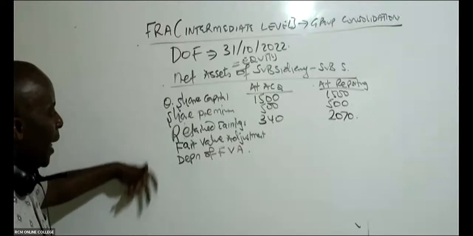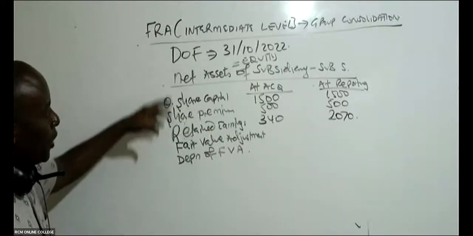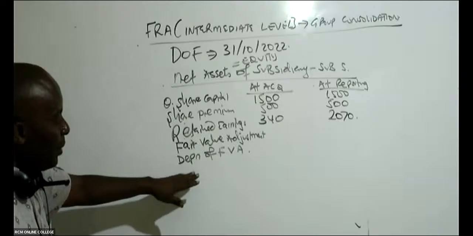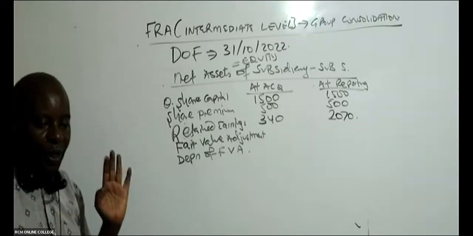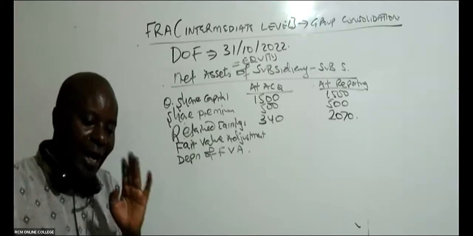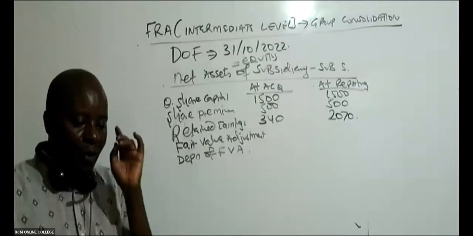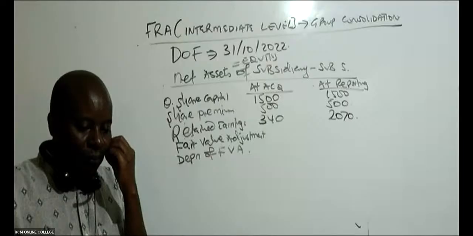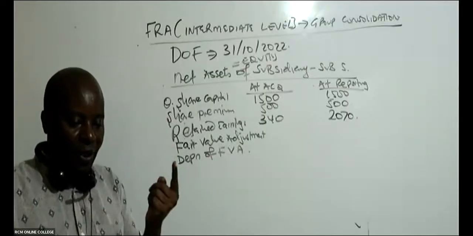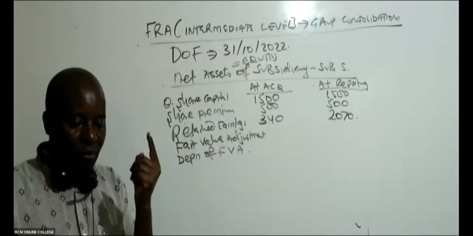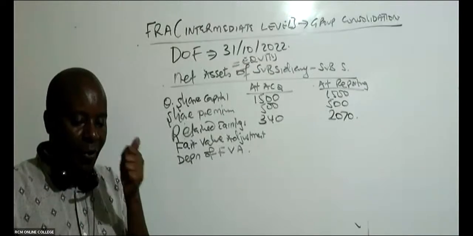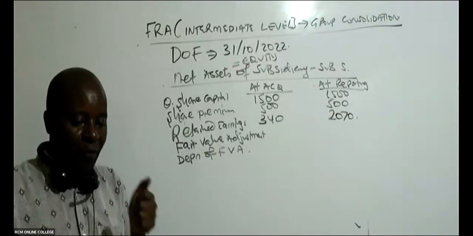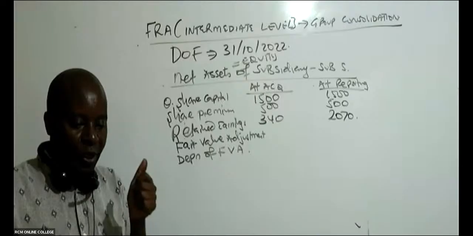Is there any other equity component you think I need to bring here? Anybody talk to me. Do you think in this case we have any other equity component that will be very, very important for us to put here? Can you get this right? I give you a present. I give you 300 bob.